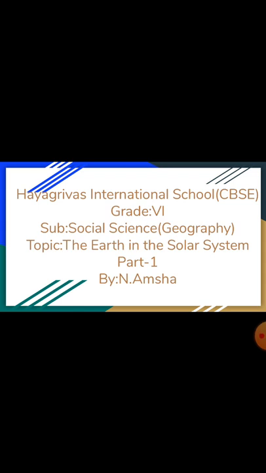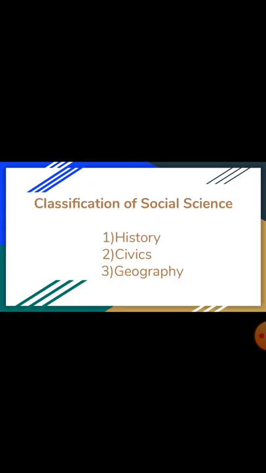What is social science? Social science is the study of human society and social relationships. Social science is classified into three parts. They are number 1 history, number 2 civics, number 3 geography. Now let us know what we are going to learn in these three parts.